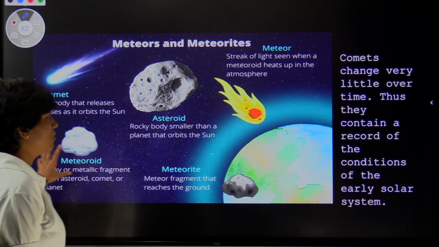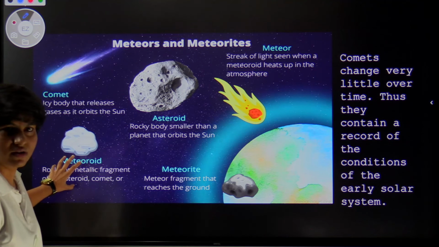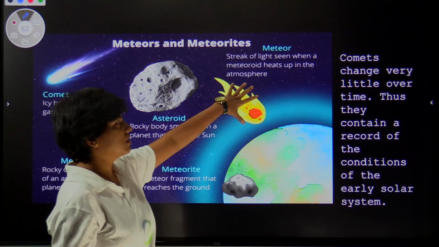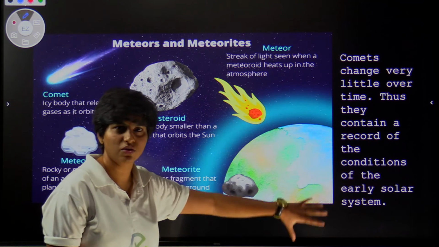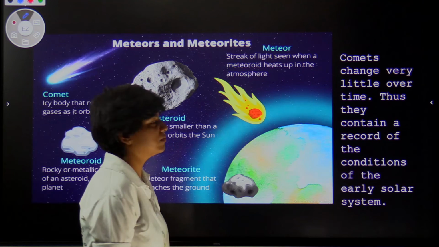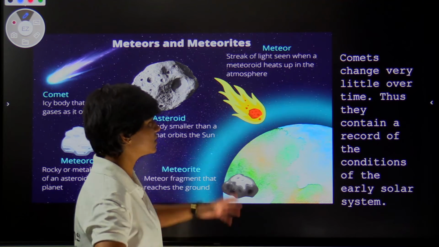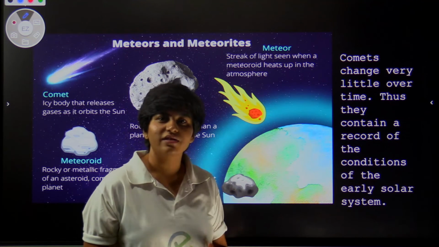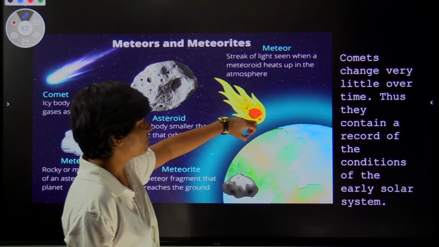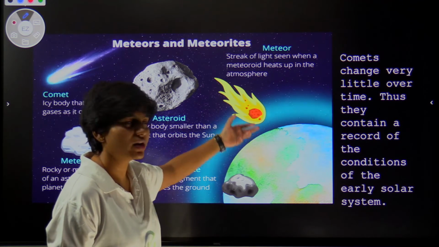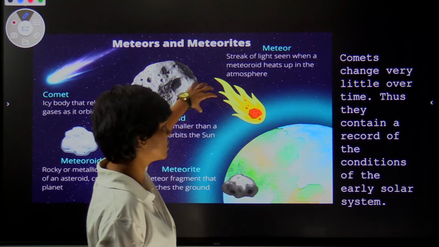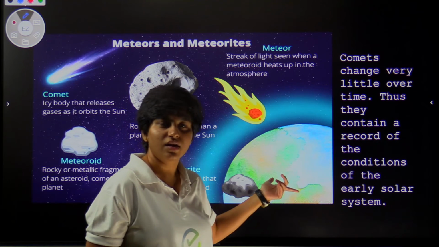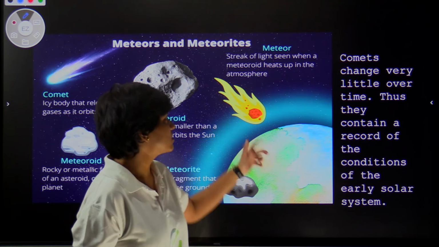All right. So what is a meteor? When this meteoroid, by any chance, escapes the gravitational pull of the sun and enters into Earth's atmosphere, and Earth's atmosphere is formed by many elements, mainly different kinds of gases, there is resistance to it, and with that resistance, it burns up. When it burns up, as it is moving, it forms a tail-like thing. So whatever meteoroid gets into the Earth's atmosphere and burns up is called a meteor.